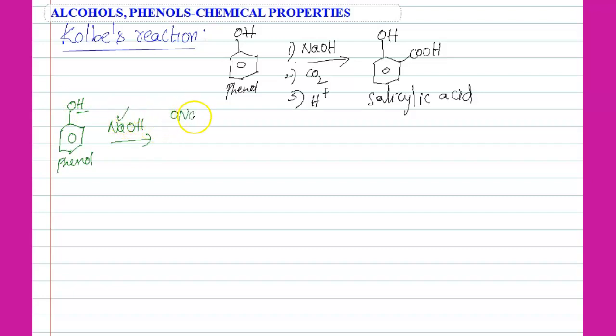So that means ONa. This is known as sodium phenoxide. Then again sodium phenoxide is treated with carbon dioxide.